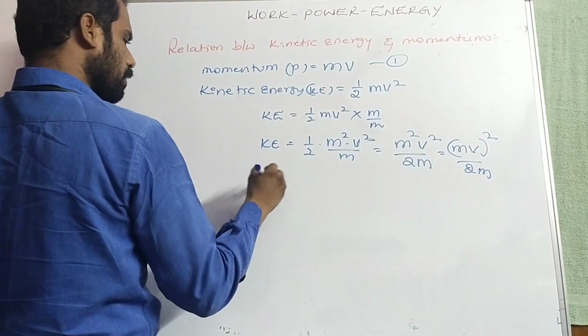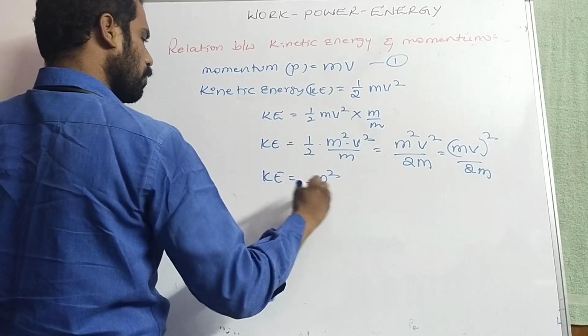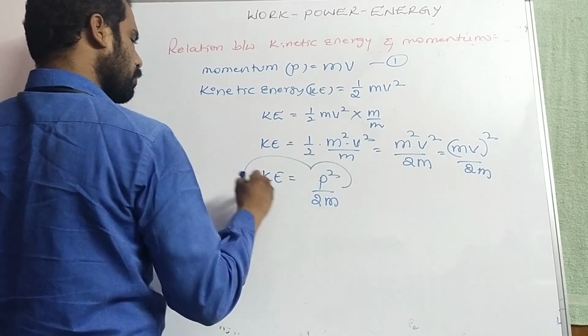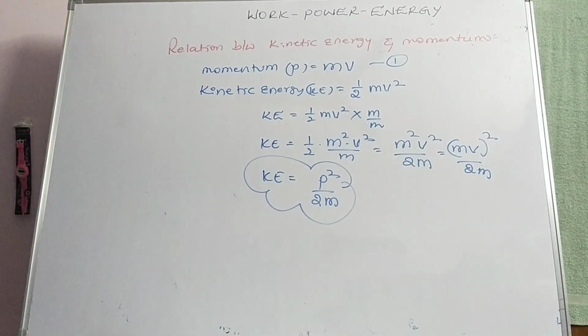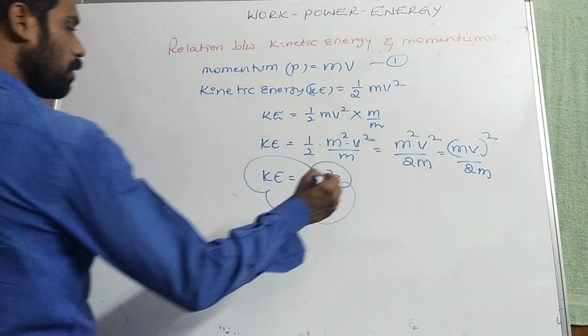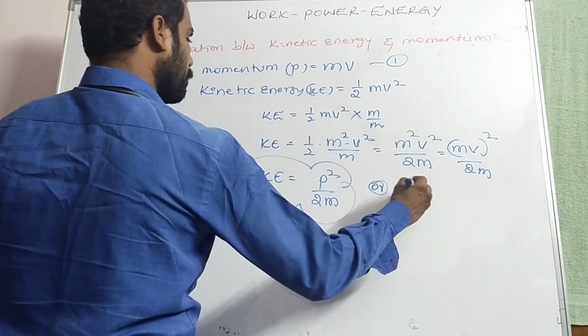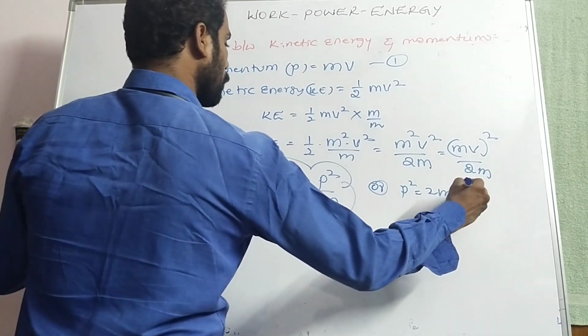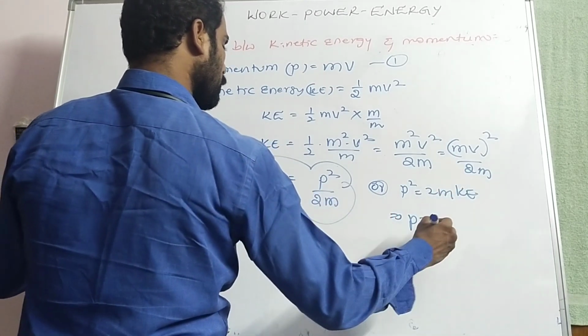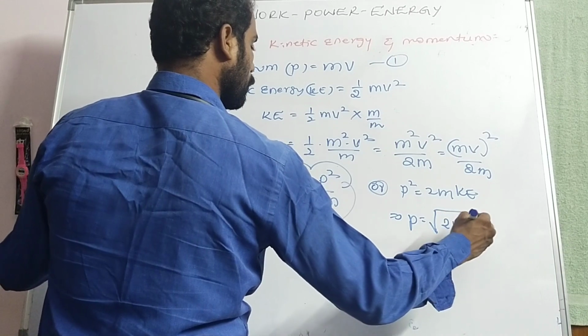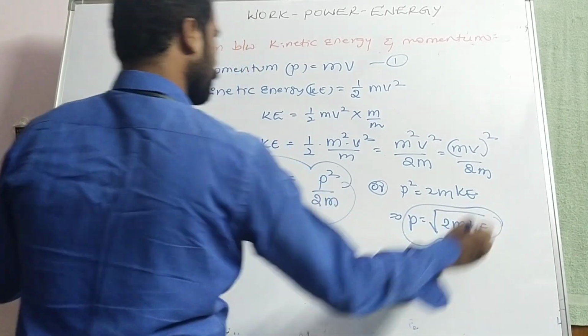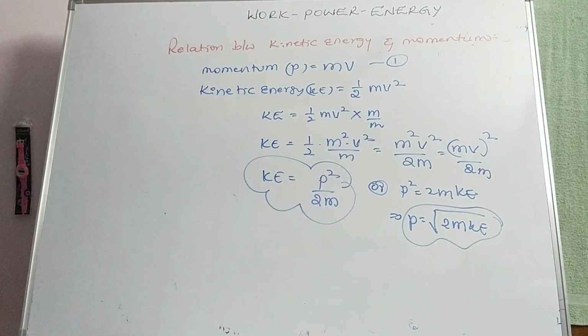From that, we can write kinetic energy K is equal to P square by 2m, or P square is equal to 2m KE. That implies P is equal to root of 2m KE. So this is the relation between kinetic energy and momentum.